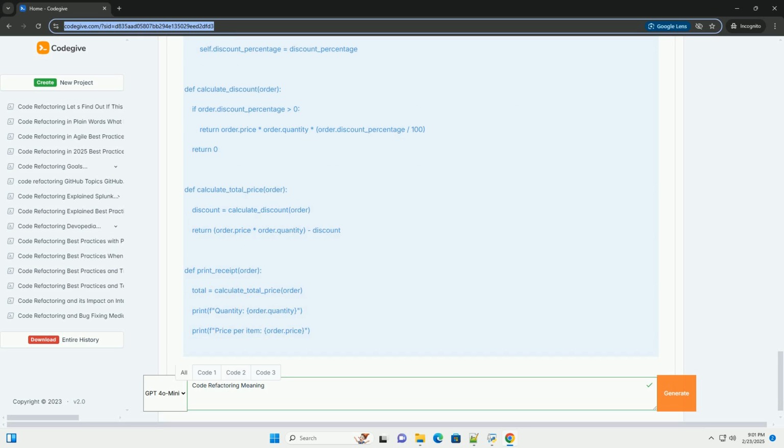Let's illustrate some common refactoring techniques with examples. We'll start with a poorly written function and progressively improve it. Initial code, bad example. 1. Extract method. The calculate total price function can be further broken down. 2. Introduce parameter object. Instead of passing multiple individual parameters, group related data into a class.